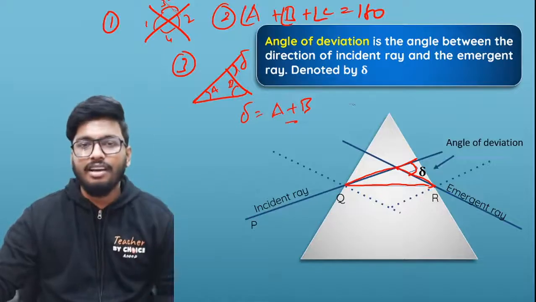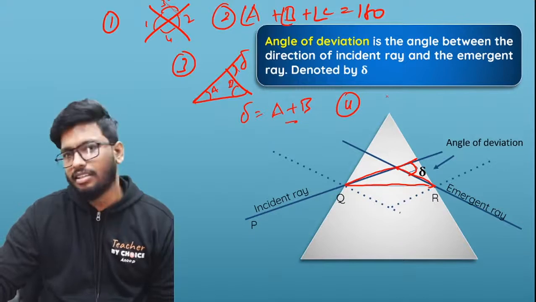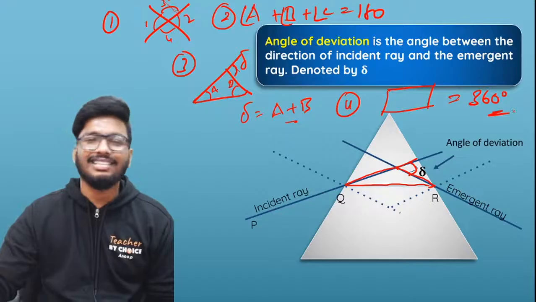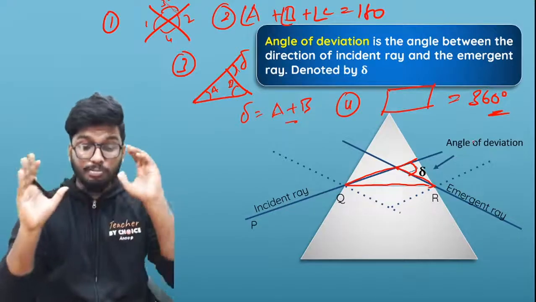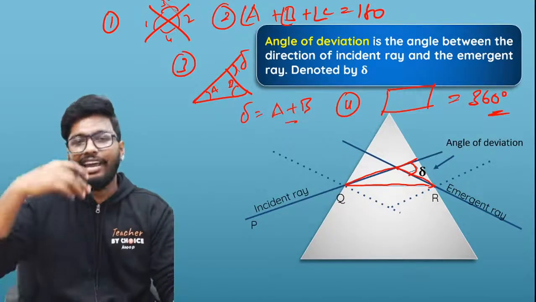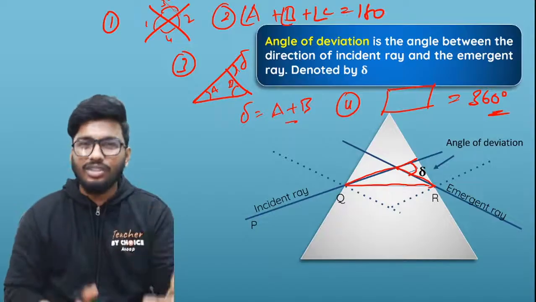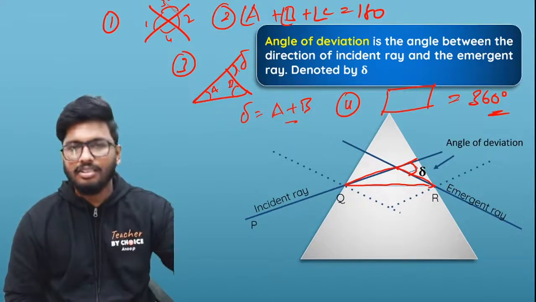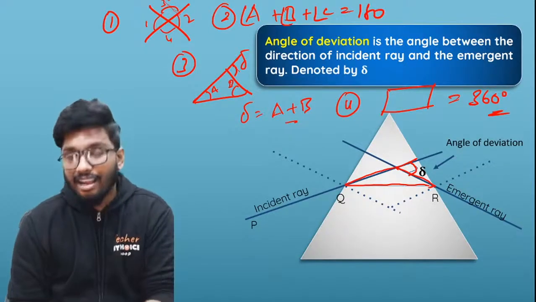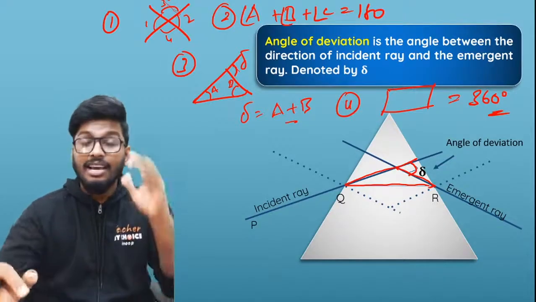One more thing, the fourth thing, is that in a quadrilateral, the sum of all angles is equal to 360 degrees. Now, if you know all these properties, which you've already studied in your lower grades, in your math, in geometry, what I'm going to show you right now is the derivation to show the relationship between the angle of incidence, the angle of emergence, the angle of deviation, and the angle of prism. What is the relationship between these four quantities? That is what I'm going to show right now.